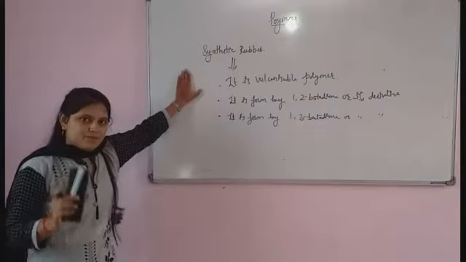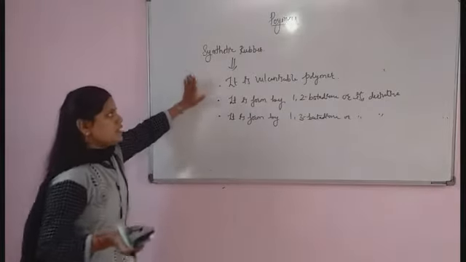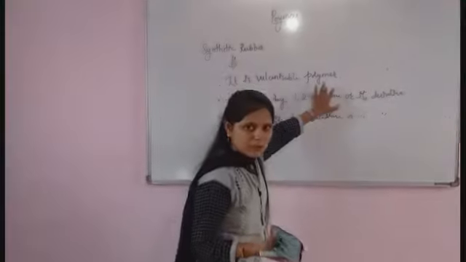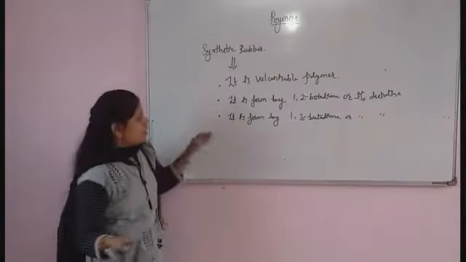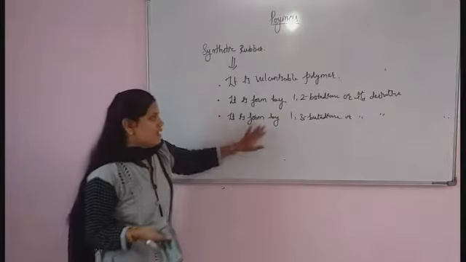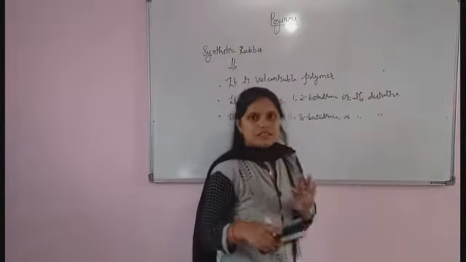So first we should remember that synthetic rubber is a vulcanizable polymer formed by 1,2-butadiene and its derivative, and also by 1,3-butadiene or its derivative.